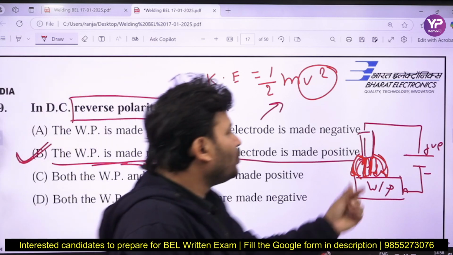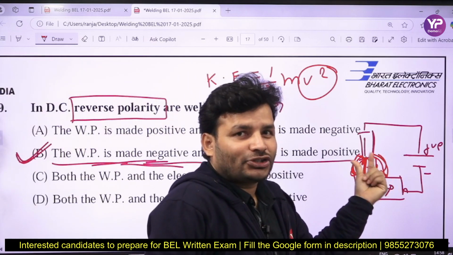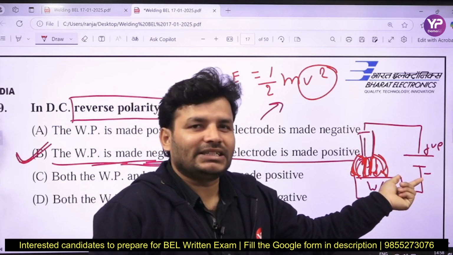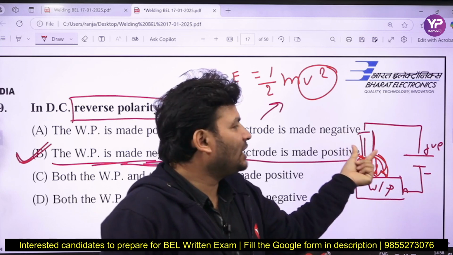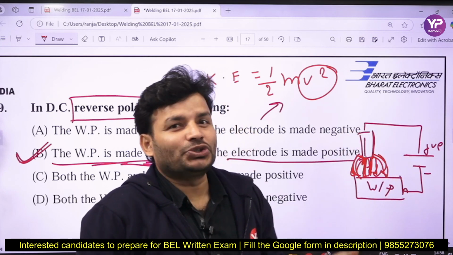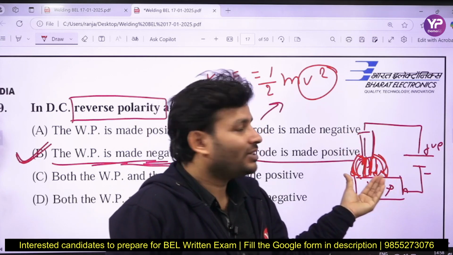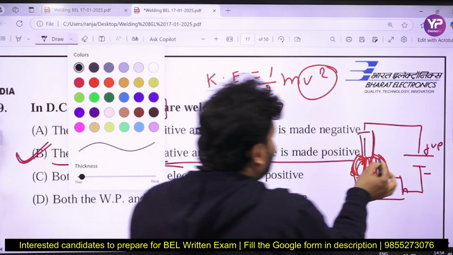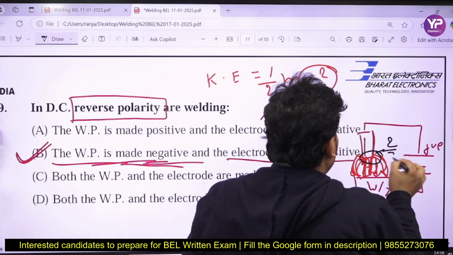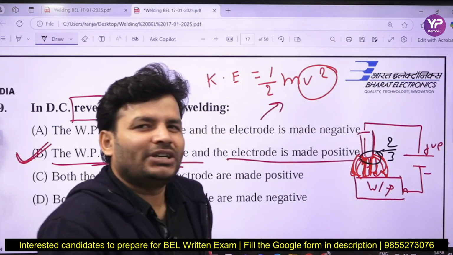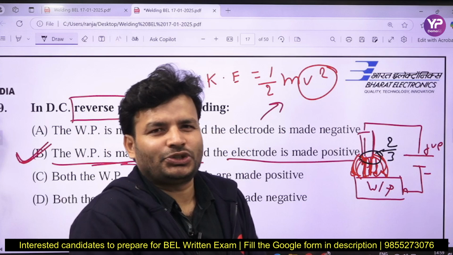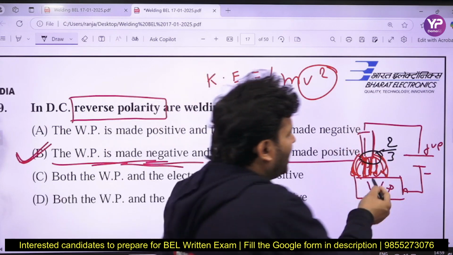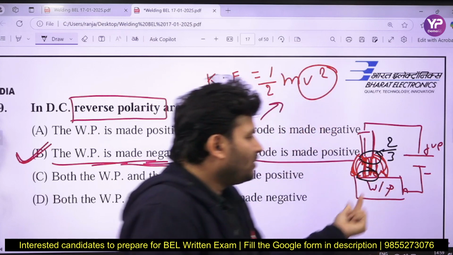Here negative ions are going to strike over the electrode. So what is going to happen? Whatever kinetic energy the electrons have gets converted into heat energy, and since huge kinetic energy is there, of the total amount of heat generated, 2/3 will be over the electrode. Suppose if 300 units of heat are developed, let's assume 300 joule, that means 200 joule will go over the electrode and 100 joule will go over the workpiece.